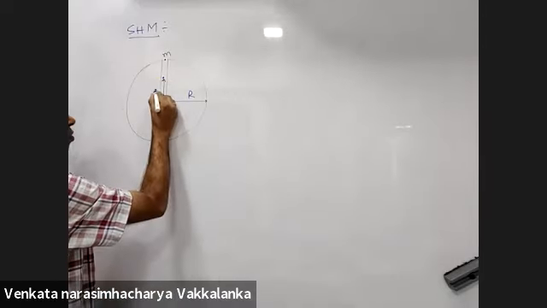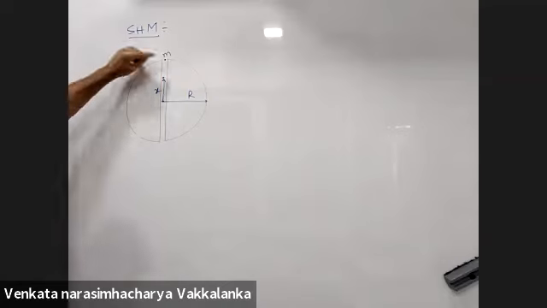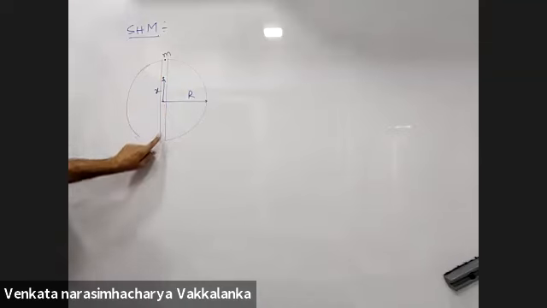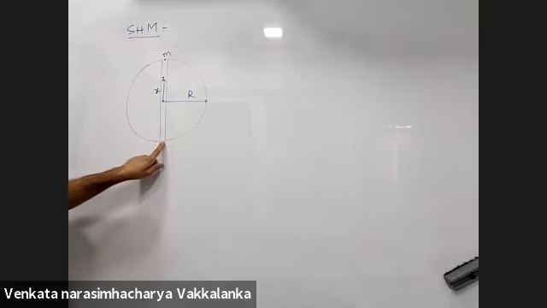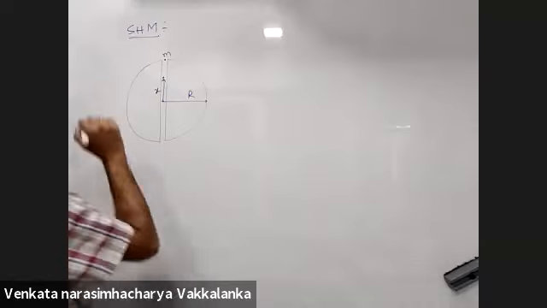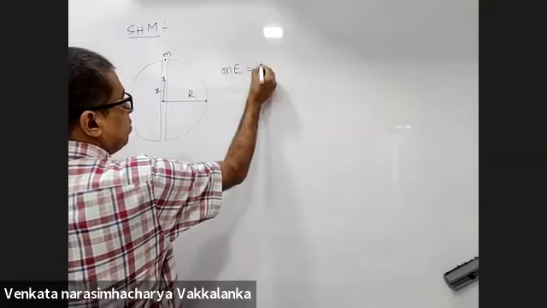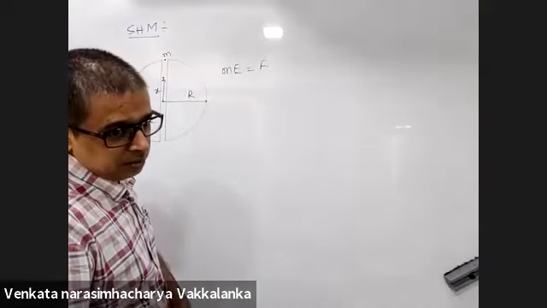If I can prove that acceleration is directly proportional to x, it will be an SHM. Firstly, when I drop a body, it will accelerate till the center. And then from here it will decelerate because the body is always attracted towards the center of the earth. It will come to rest and it will come back. Now, m into E will be the net force on the body. Do you all agree with this? Yes, sir.